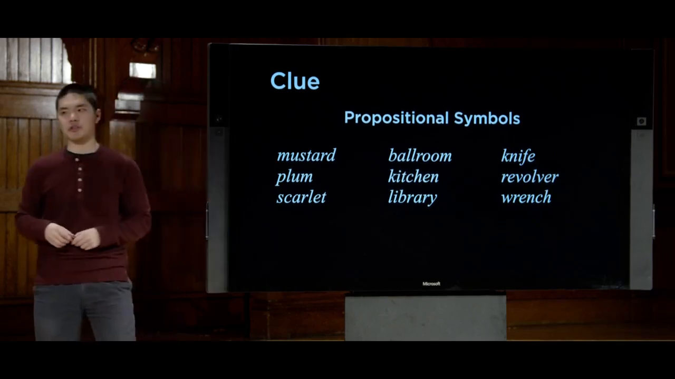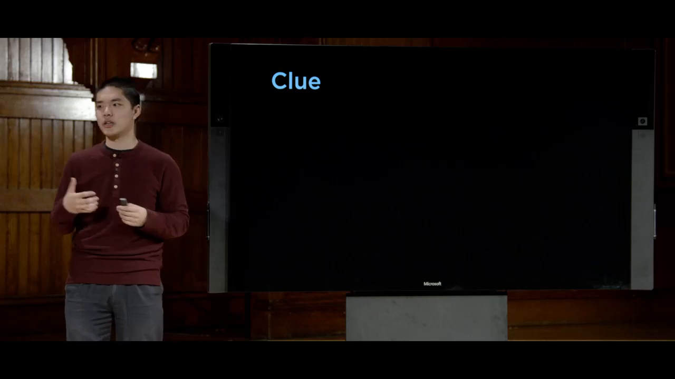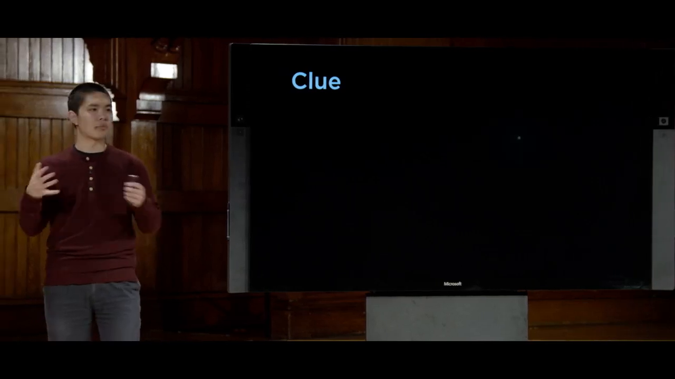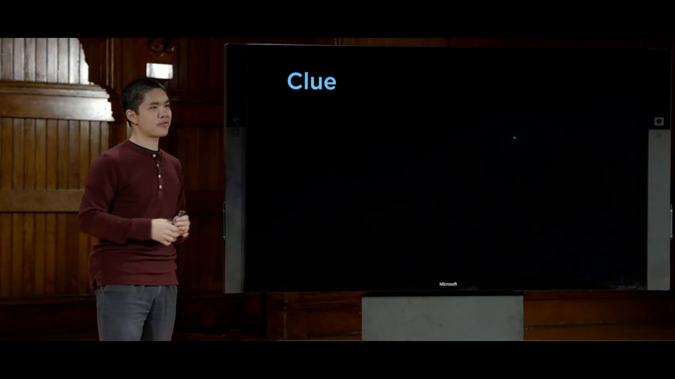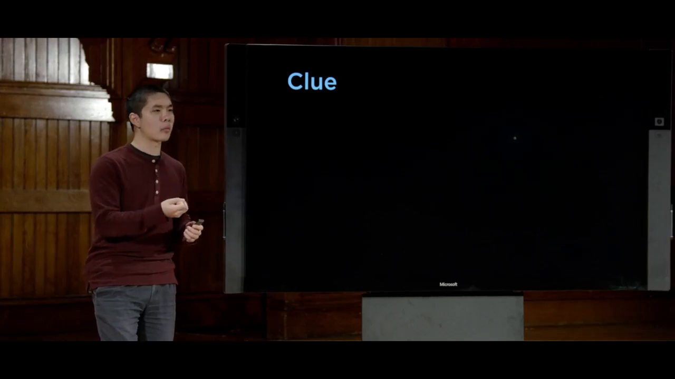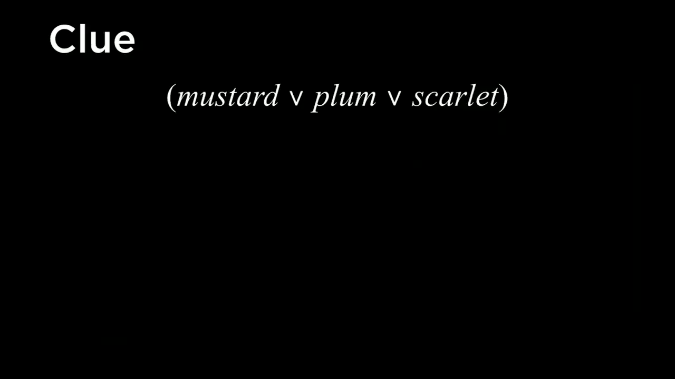Then, using those propositional symbols, we can begin to create logical sentences, knowledge that we know about the world. For example, we know that one of the three people is in fact the murderer. How would we encode that? We don't know for sure who the murderer is, but we know it is the first person, or the second person, or the third person. So I could say something like this: Mustard or Plum or Scarlet. This piece of knowledge encodes that one of these three people is the murderer. We don't know which, but one of these three things must be true.